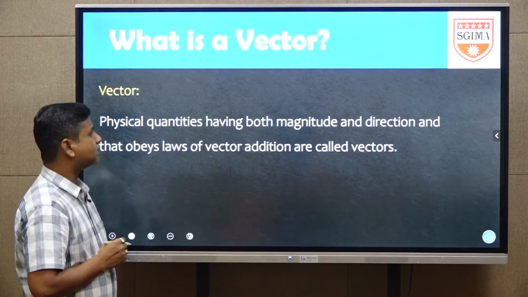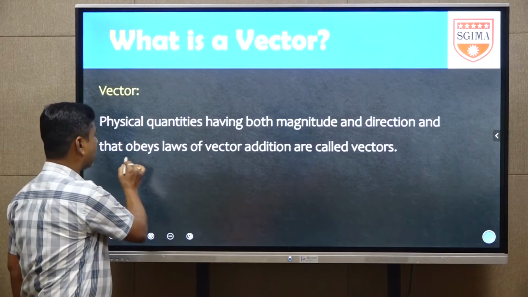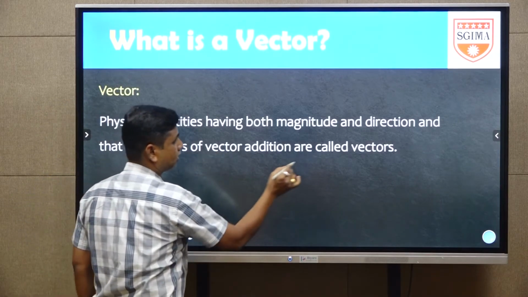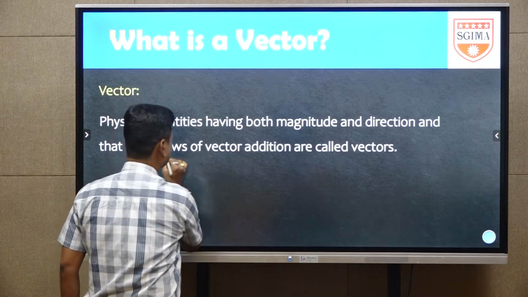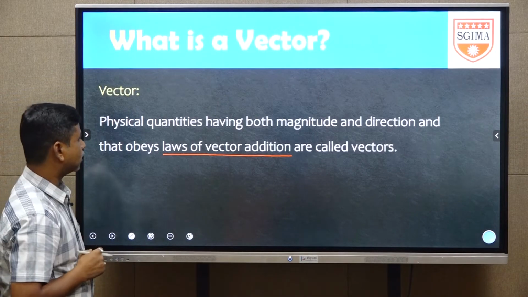A physical quantity having both magnitude and direction and that obeys laws of vector addition is called a vector. The laws of vector addition is a point to remember, it is important also.